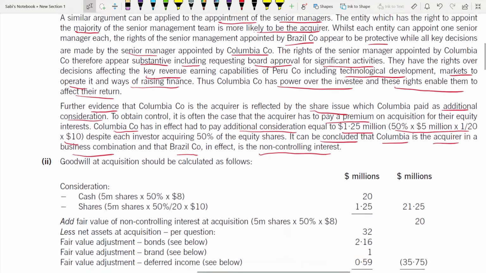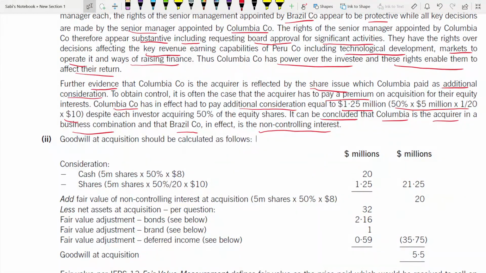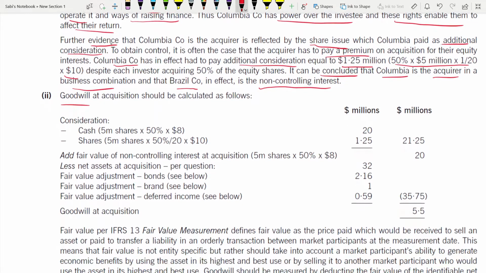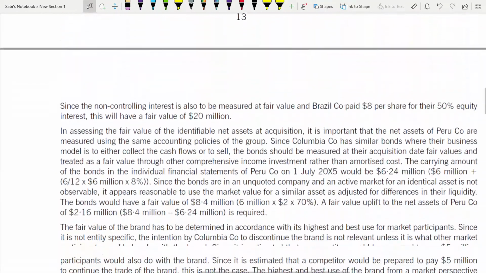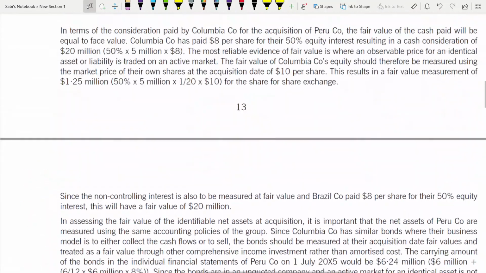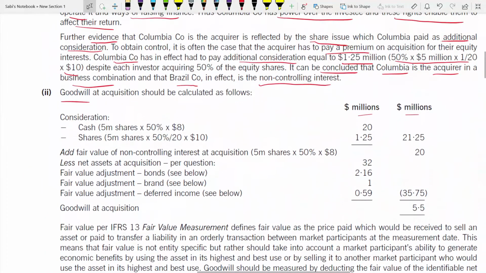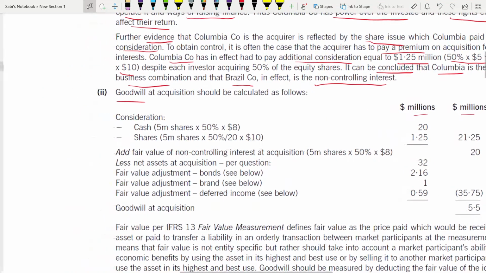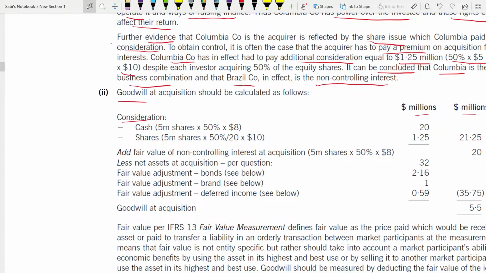Okay. Coming to the second requirement where we have to calculate goodwill. Okay, and we have to make some adjustments. So keep the inner column for the adjustments, outer column for the final answer. So consideration. How do you calculate goodwill? Normally, consideration plus fair value of NCI minus net assets at acquisition.